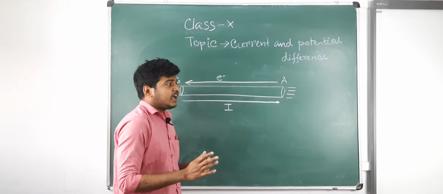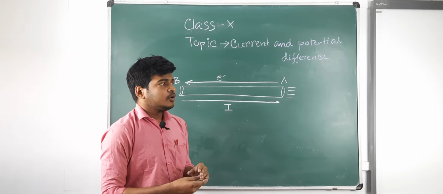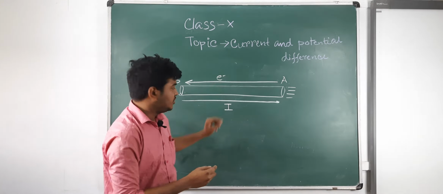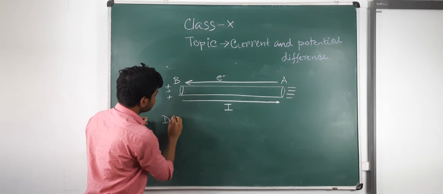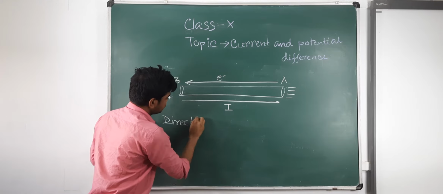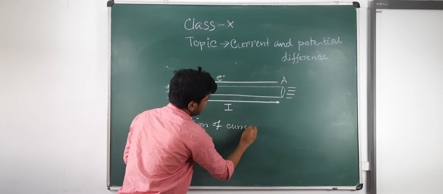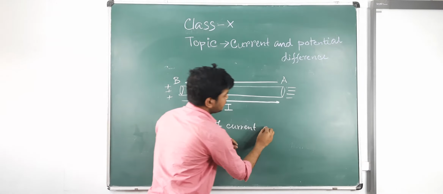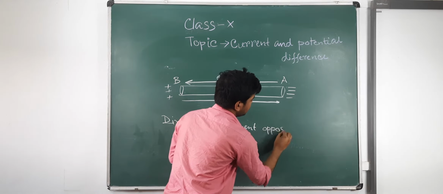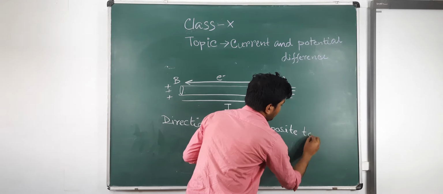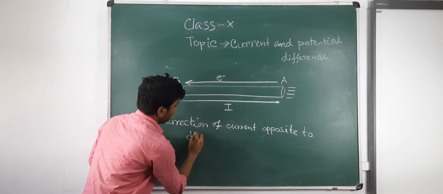So what is the direction of current? The direction of current is opposite to the direction of electron moving.